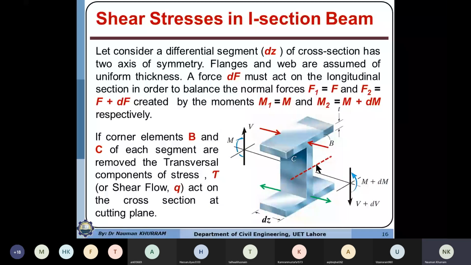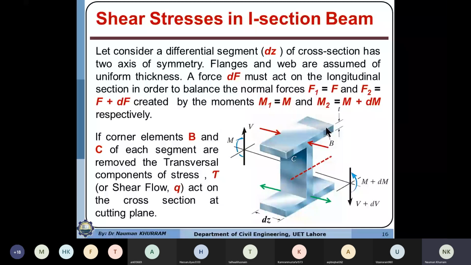In a thin-walled section, the section is comprised of various elements which may be perpendicular to each other or have different orientations. Just like in an I section, we have the flanges and the web. This I section is comprised of two types of elements, flanges and web, both perpendicular to each other, and the thickness of the flange and web may be different.